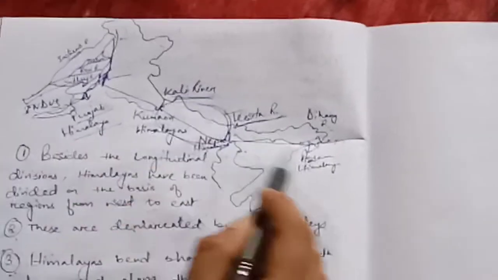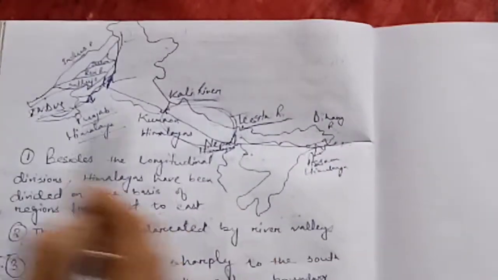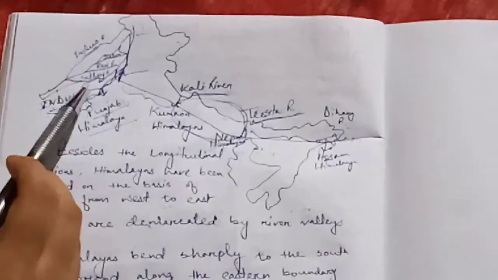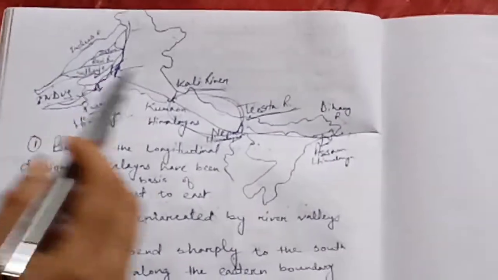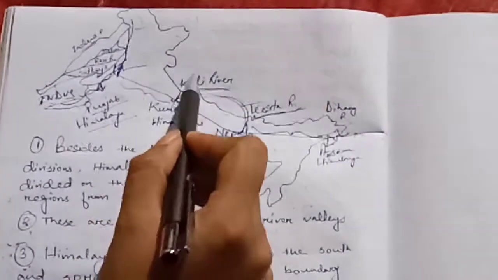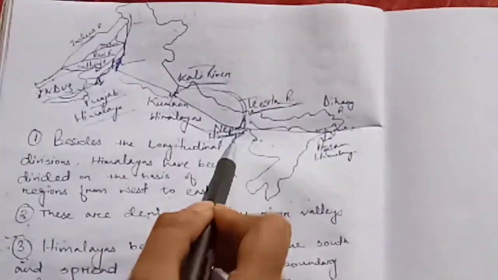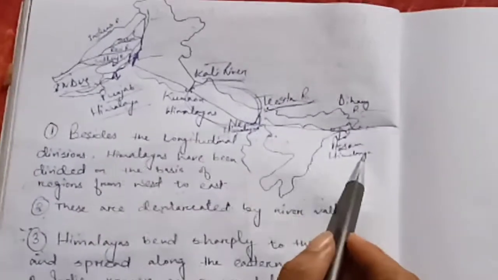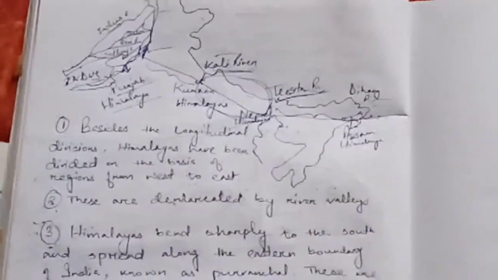So this is latitudinal division of Himalaya from west to east. First one we got Indus to Satluj, Punjab Himalaya, Satluj to Kali, Kumaon Himalaya, Kali to Tista, Nepal Himalaya, and from Tista to Dihang, it is Assam Himalaya. So this is latitudinal division of Himalaya.